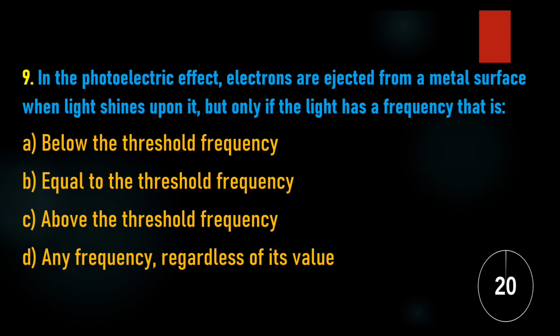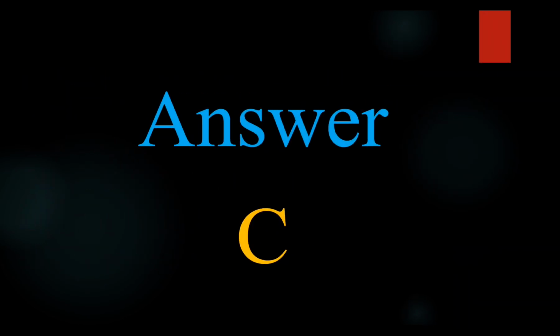9. In the photoelectric effect, electrons are ejected from a metal surface when light shines upon it, but only if the light has a frequency that is A. Below the threshold frequency, B. Equal to the threshold frequency, C. Above the threshold frequency, D. Any frequency regardless of its value. Answer: C. Above the threshold frequency.